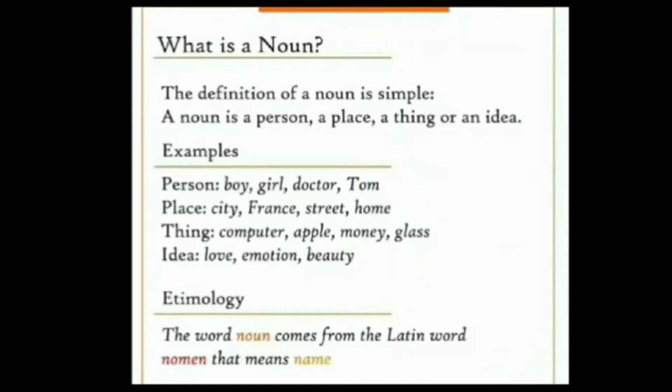Noun can also be a place. It can be a city, street, country, France or home. Noun can also be a thing. Example: computer, apple, money, glass. It can also be an idea of love, emotion, beauty, happiness, etc.